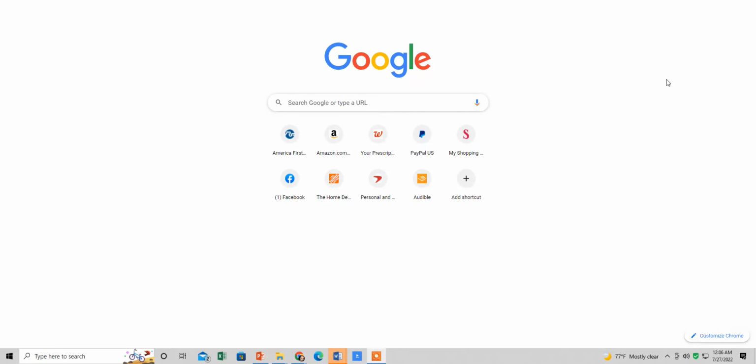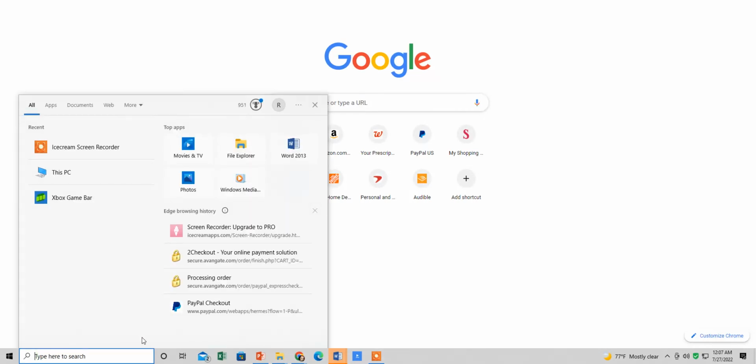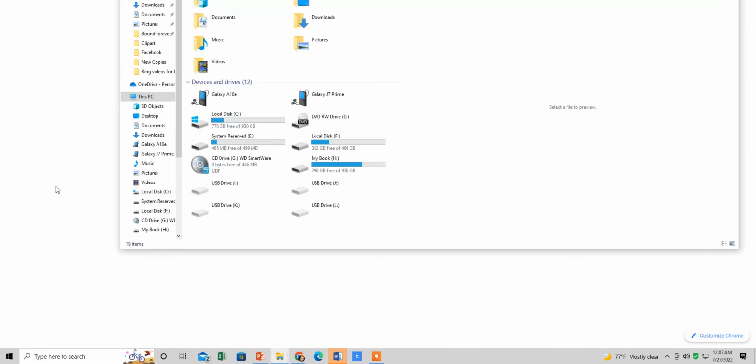And I was trying to figure out how to put it onto my cell phone so that I could substitute it in because I wasn't even sure that that was possible. So I figured it out, and what you want to do is you need to have a PC or a laptop, and go to this PC, and then you have to have your cell phone hooked up with your USB cable into the device, and make sure that your cell phone is on so it's discoverable.